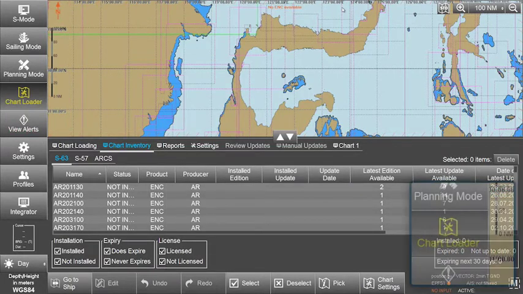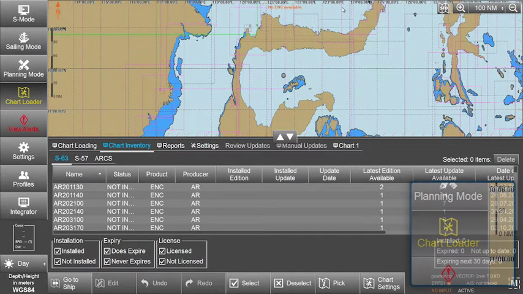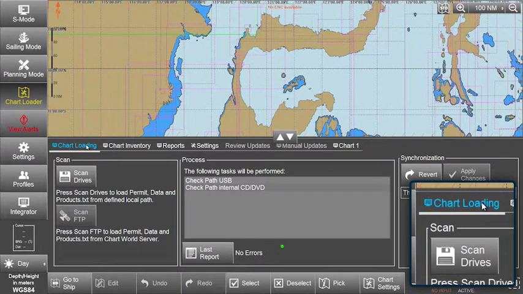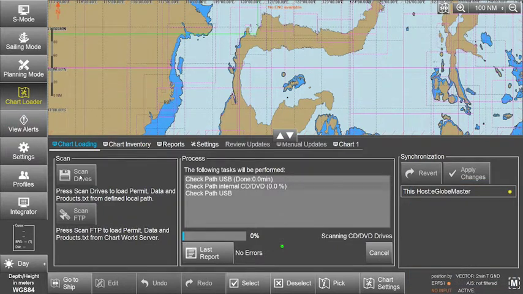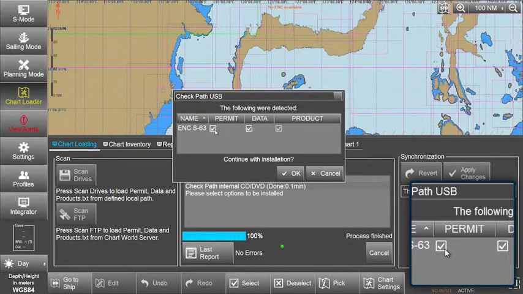To install the AIO permits, select Chart Loader on the menu. In the Chart Loading window, select Scan Drives. The ECDIS will automatically scan for the permits to be installed. The permit file will have been automatically detected and the ENC S63 permit box ticked. If not, tick the ENC S63 permit box on the screen.